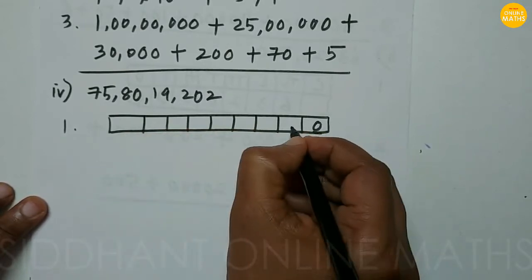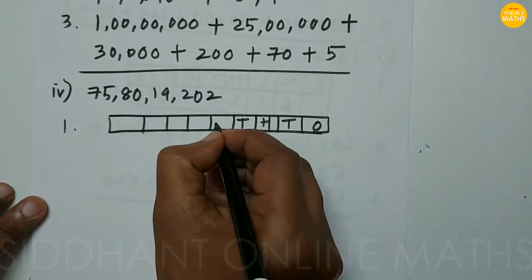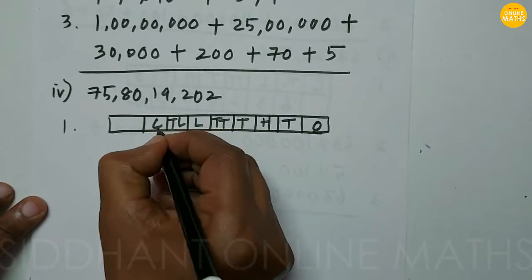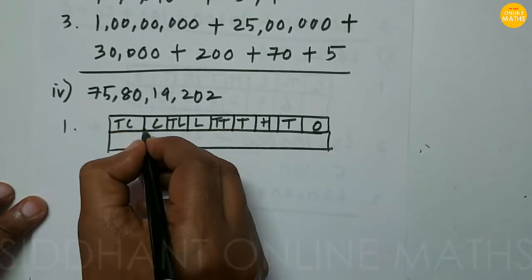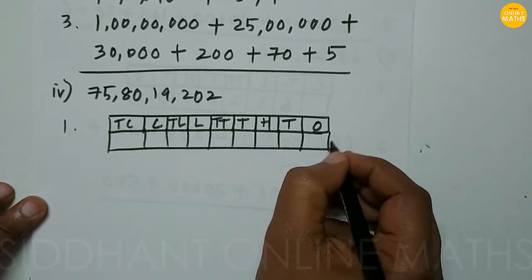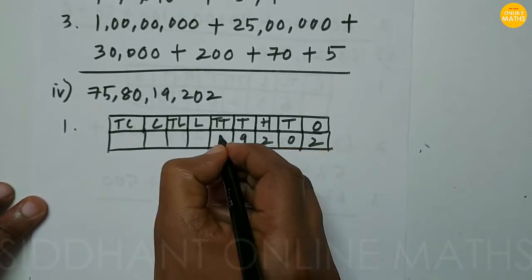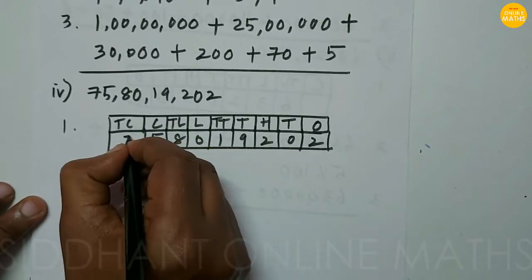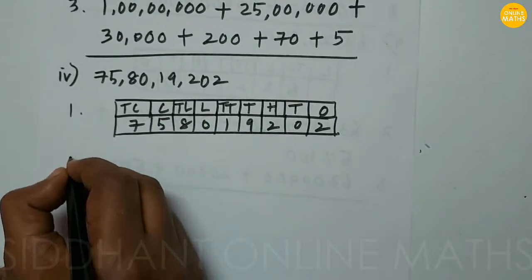So this will be ones, tens, 100, 1000, 10,000, lakh, 10 lakh, crore, 10 crore. After that, just keep the number into these place values. That means 2 here, 0, 2 here, 9, 1, 0 here, 8, so here 5, here 7. So now we write in the expansion form.